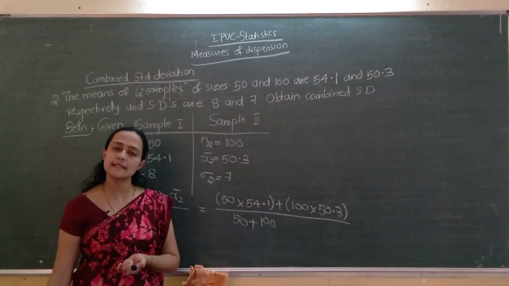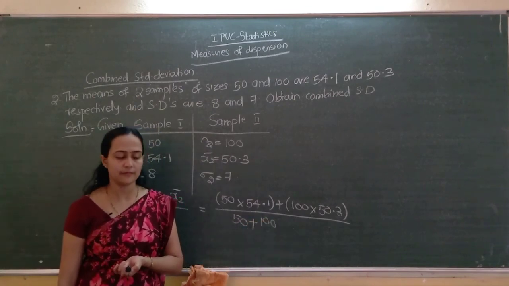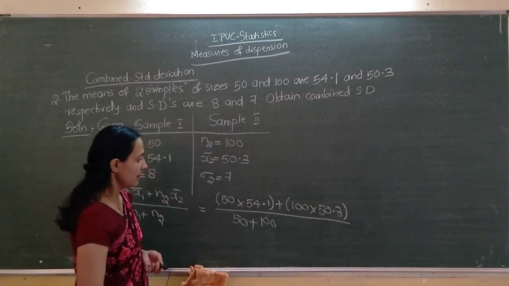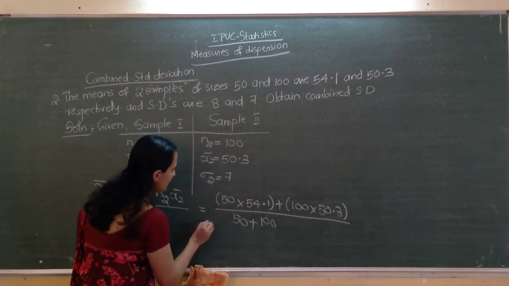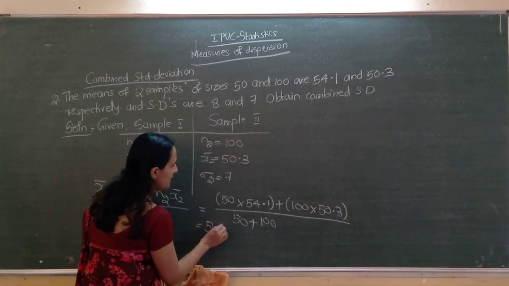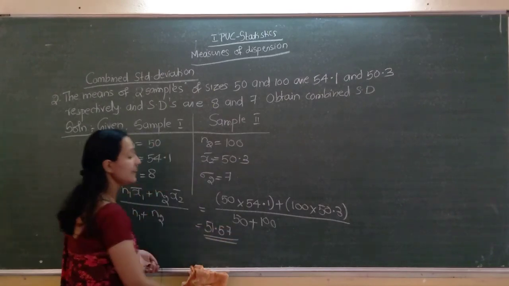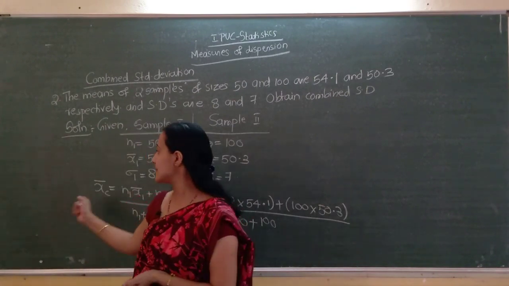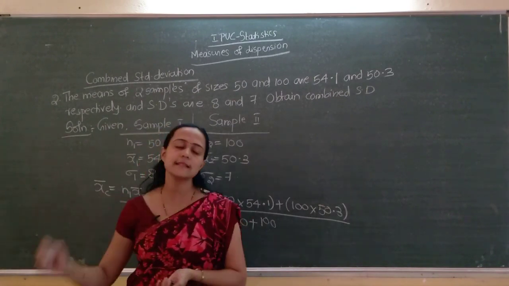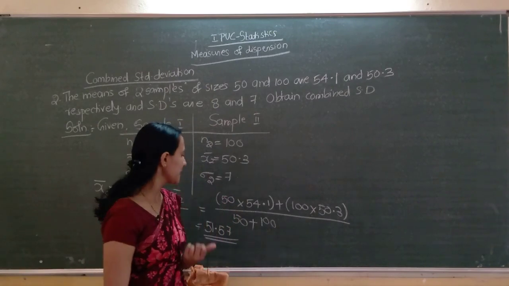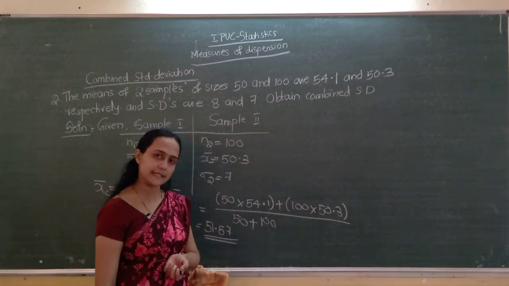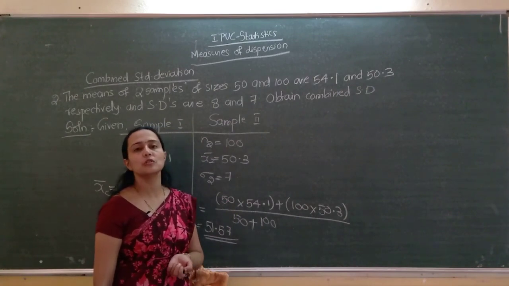Correct? Just substitute the values and find the answer. The answer is 51.57. This is the combined arithmetic mean. Just write the formula and substitute the values, and we will get the combined arithmetic mean, 51.57. So next, which one do we go to?